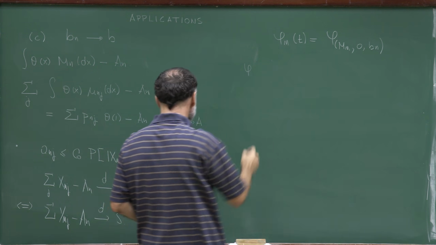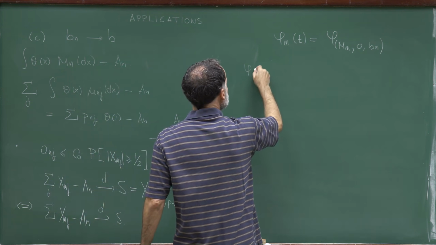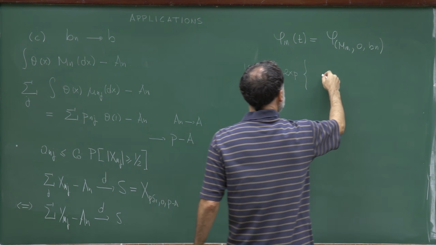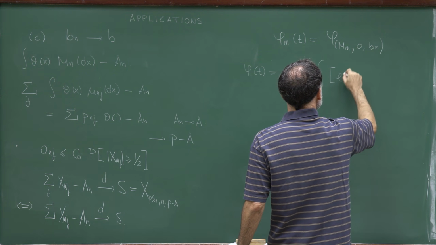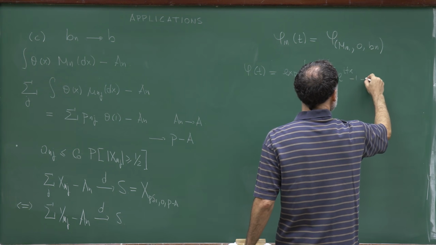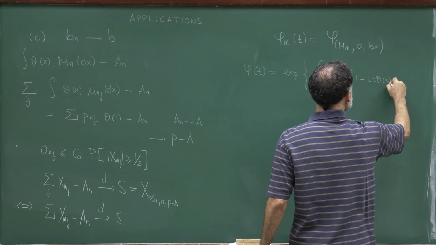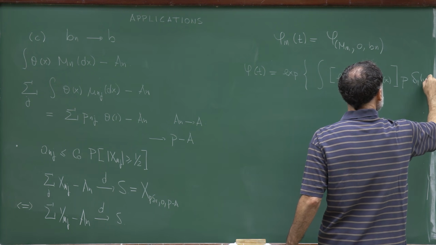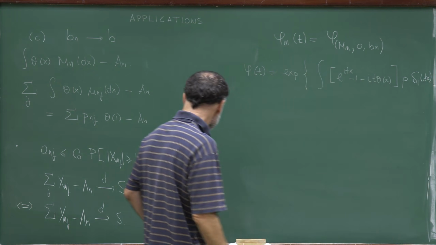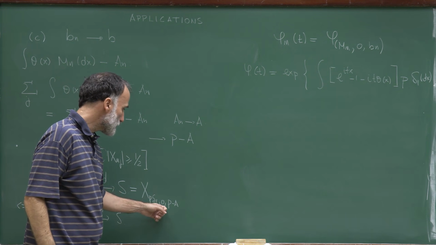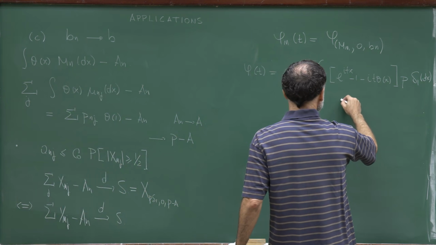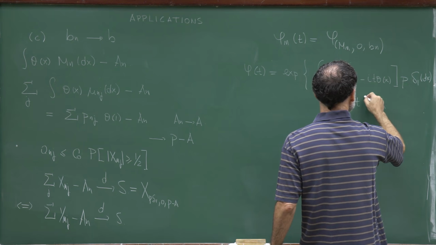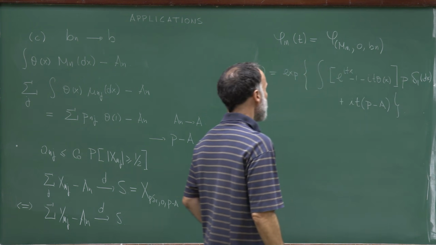So the characteristic function associated to this triple, let me write it as phi of t. It's the exponential of the integral of exponential i t x minus 1 minus i t theta x dm, but dm is p delta 1 dx, minus sigma square t square divided by 2, but this is 0, and plus i t (p theta 1 minus a).